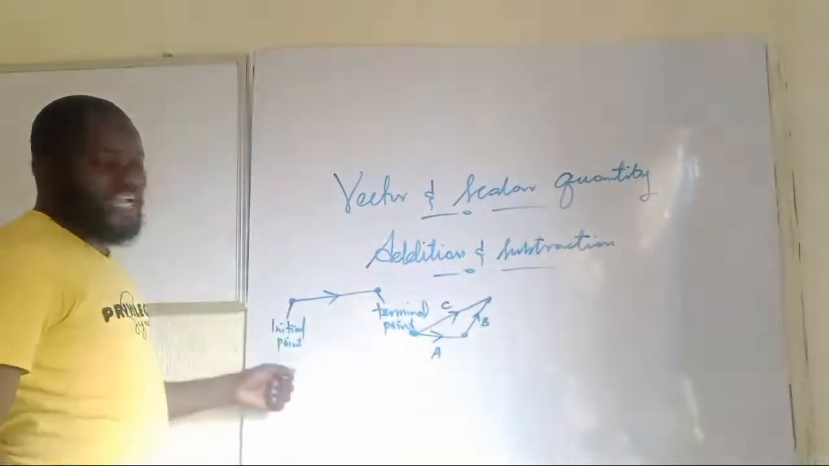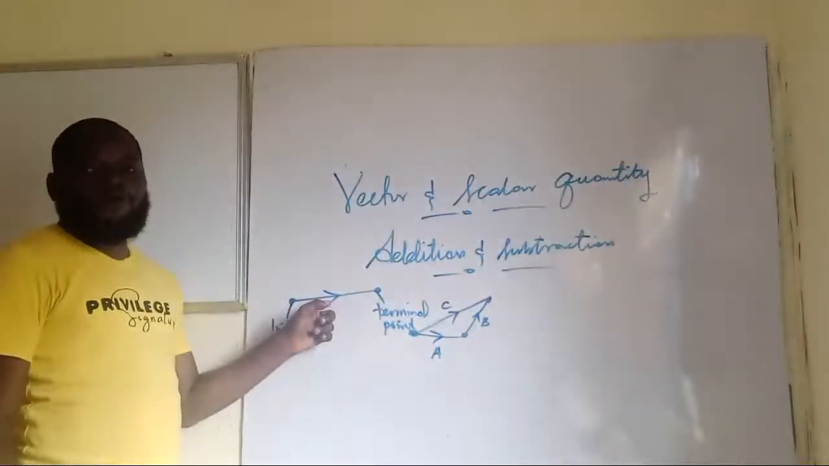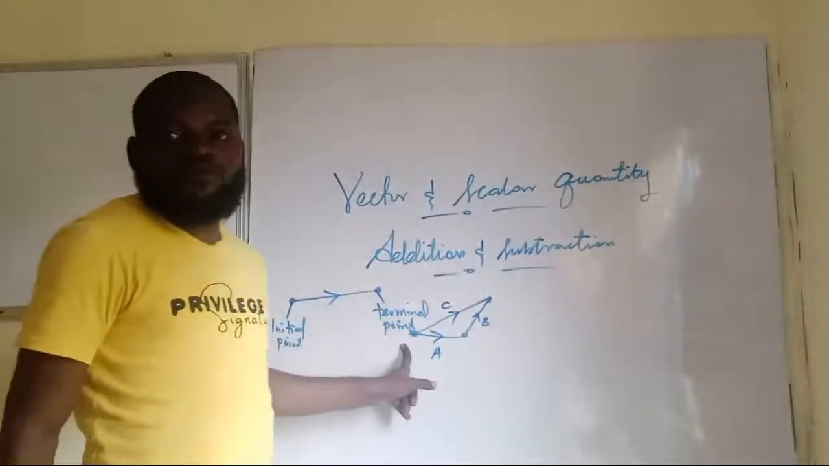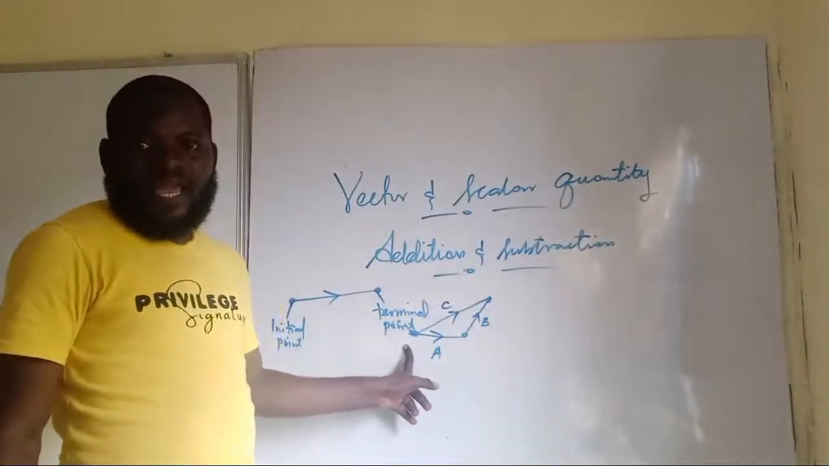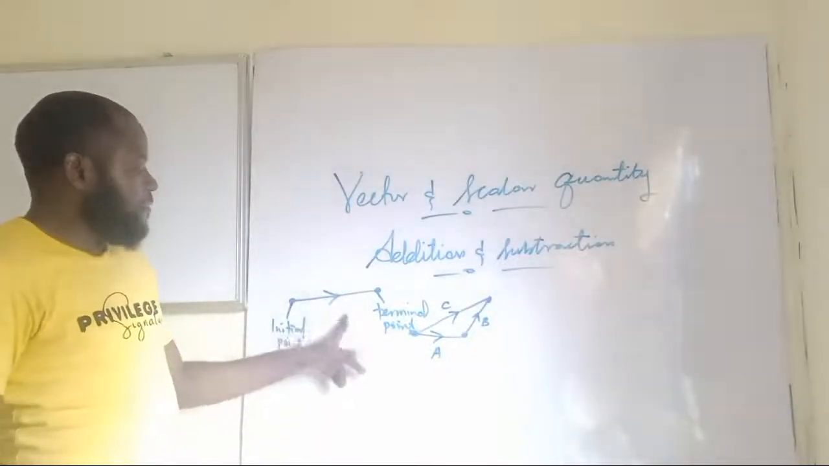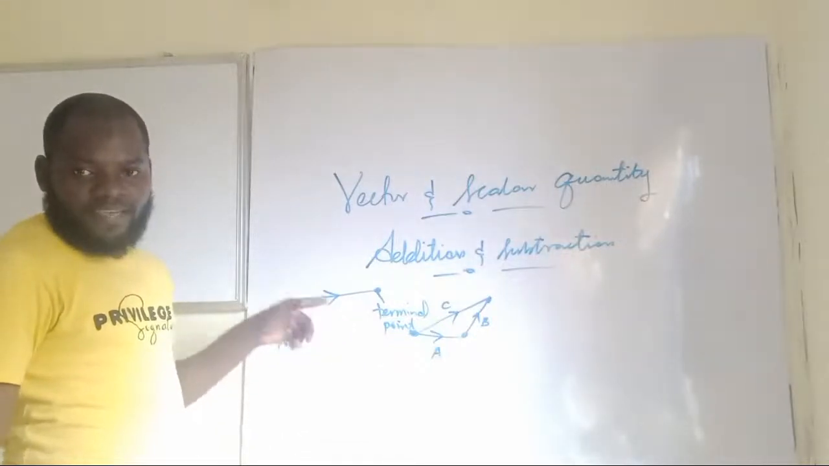How do you know the initial point from the terminal point? The initial point is wherever the arrow is backing, and where the arrow is pointing towards is going to be your terminal point. Are you getting this now? The initial point is where the arrow is backing, and the terminal point is where the arrow is heading to. Am I making sense now?